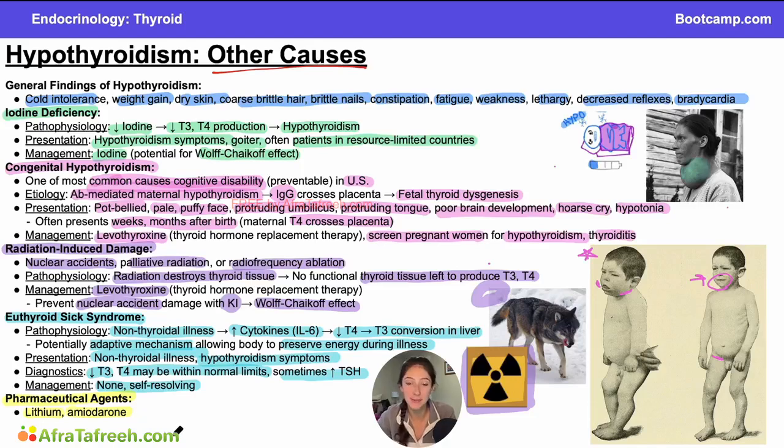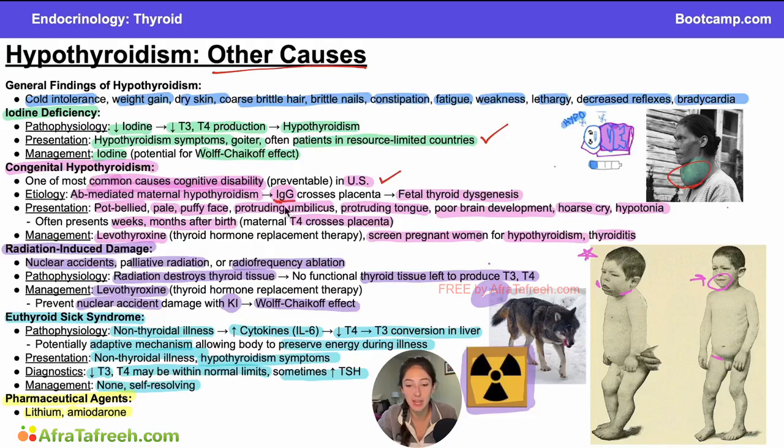Now, I know that was a lot of information. Let's quickly recap what we talked about in this video. So iodine deficiency is going to be a key cause of hypothyroidism in more resource limited countries. It'll present with this goiter. Then we talked about congenital hypothyroidism, and this will usually be in a child several weeks to months of age.